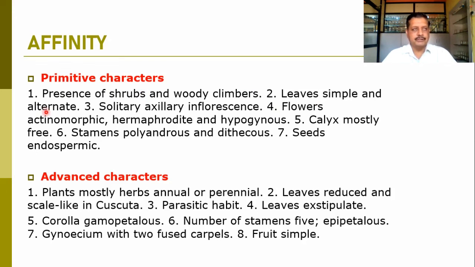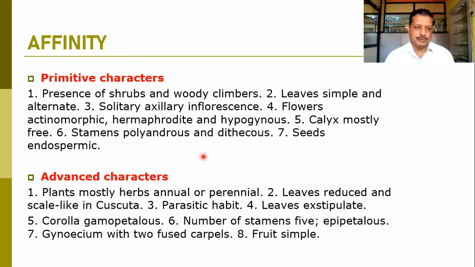The leaves are mostly simple and alternate, solitary axillary inflorescences, flowers actinomorphic, hermaphrodite, hypogynous, calyx mostly free, stamens polyandrous and diathecous, and seeds endospermic. These are the typical primitive characters which can be observed in this family.